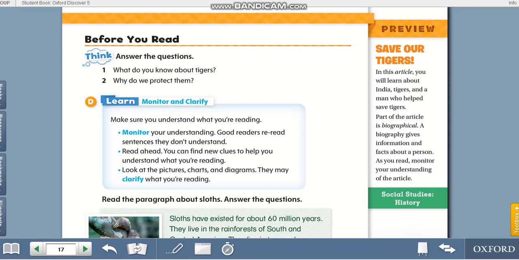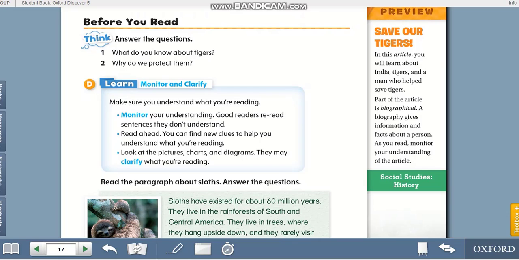As you can see here, as a warm-up, we have two questions. The first one, what do you know about tigers? The second one, why do we protect them? I need you to think of these questions. Think of your answers now and keep them in your mind. Maybe after listening to the text, you will have more answers to add to these questions. Just wait. Okay, here the strategy is monitor and clarify.